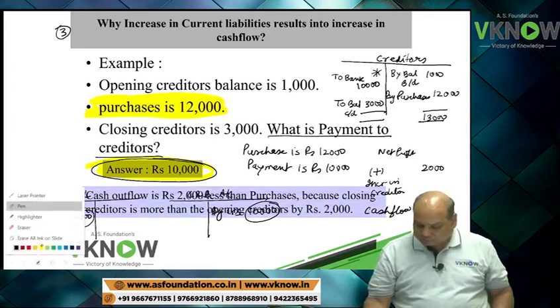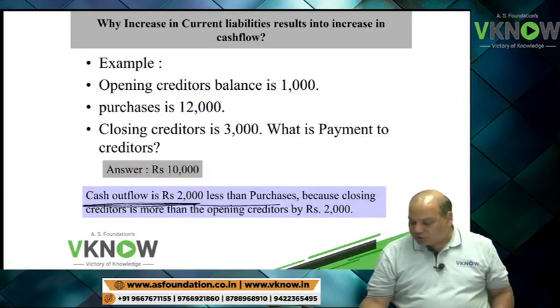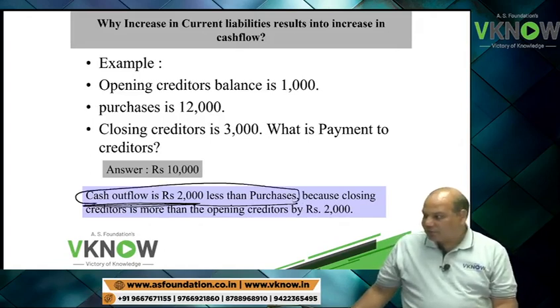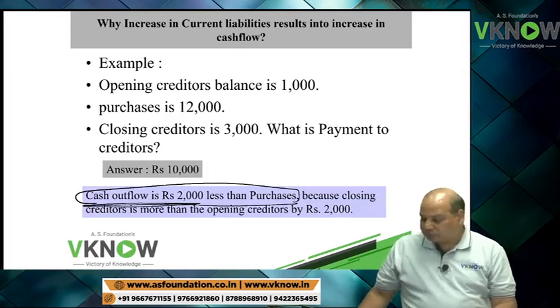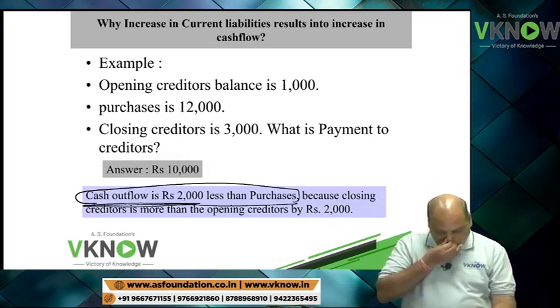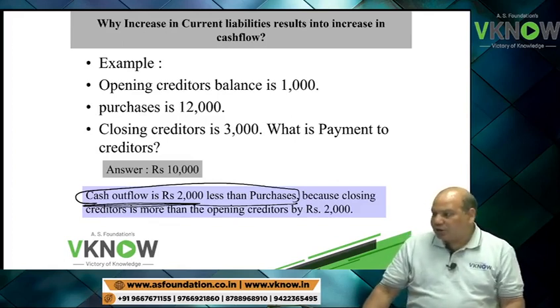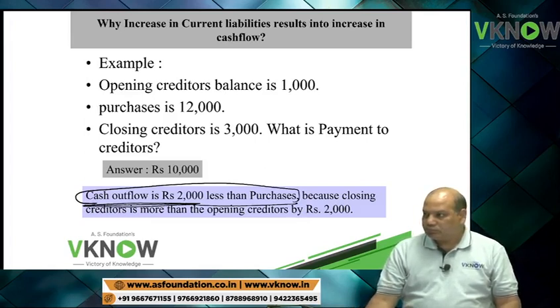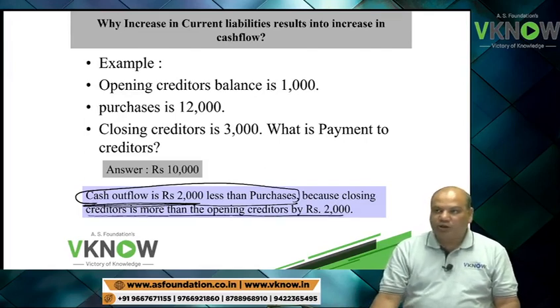So write a note. Cash outflow is rupees 2,000 less than purchase because closing creditor is more than the opening creditor by rupees 2,000.